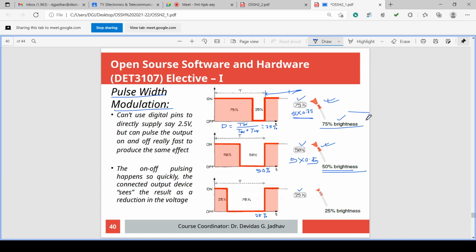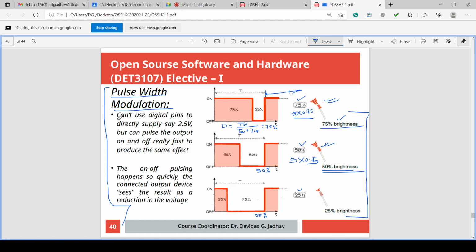So in this way, 8-bit resolution PWM output can be verified. While verifying, you can connect this pin to a digital storage oscilloscope so that you can observe the on time and off time also. Or you can connect the LED and observe the intensity also. You have to do this experiment.